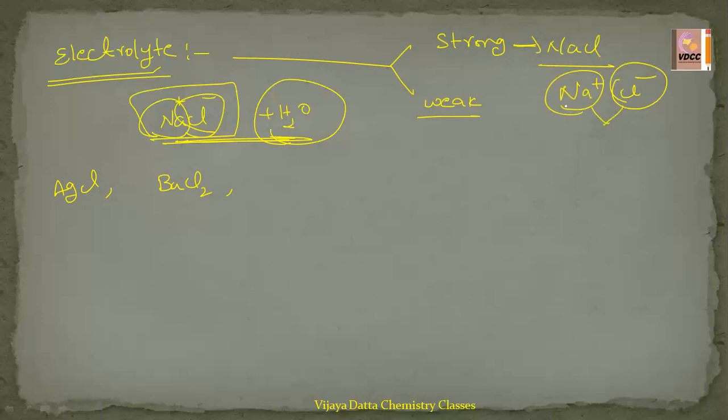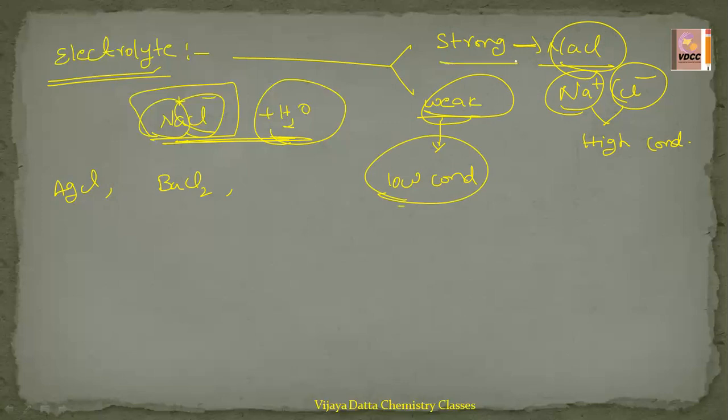Weak electrolyte means electrolytes which ionize partially, that is, they form the ions partially and they have a low conductivity also. Here the strong ones are completely ionizing, so they are highly conducting. Those are called high conductivity. Weak electrolyte is nothing but partially ionized, meaning low conduction takes place. These are called the weak electrolytes.